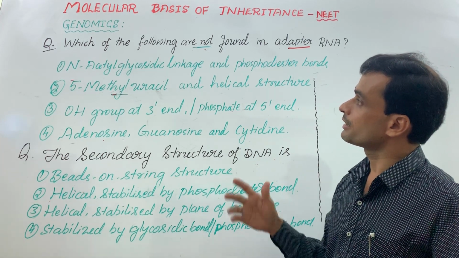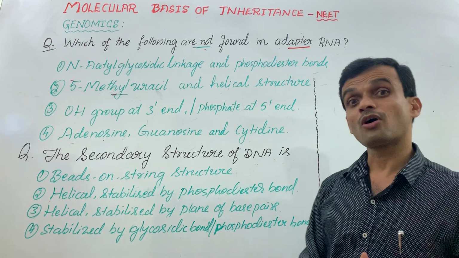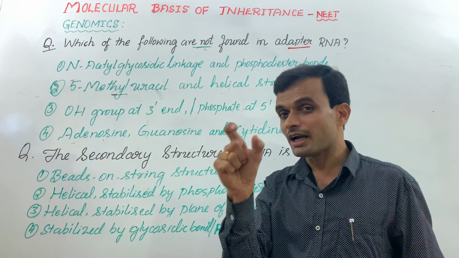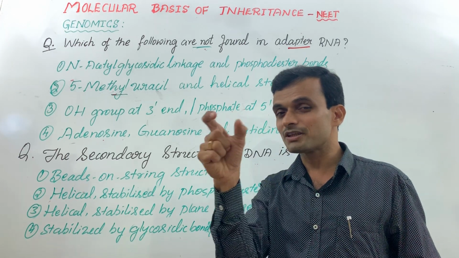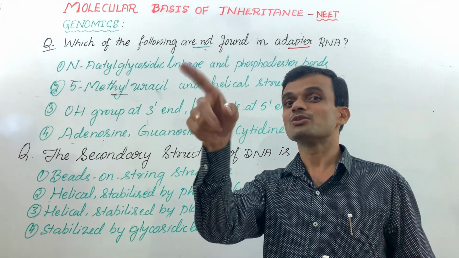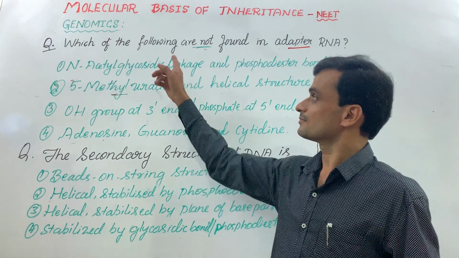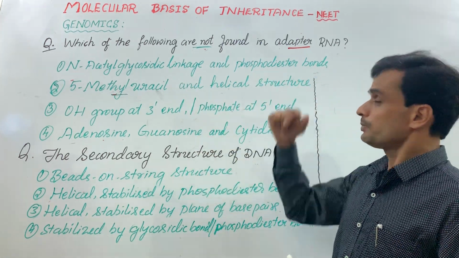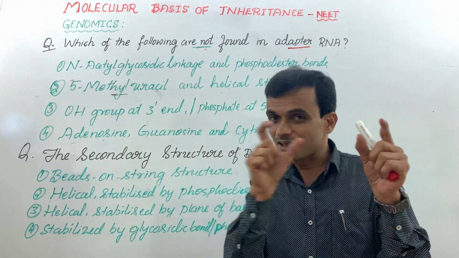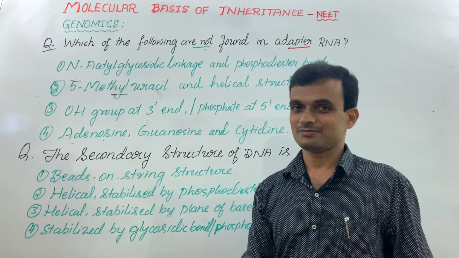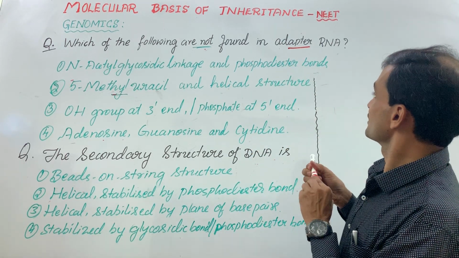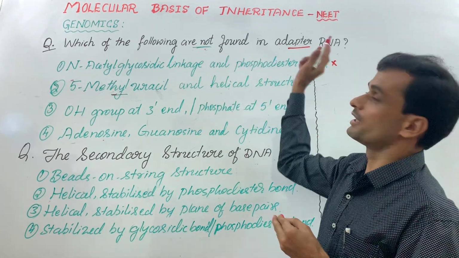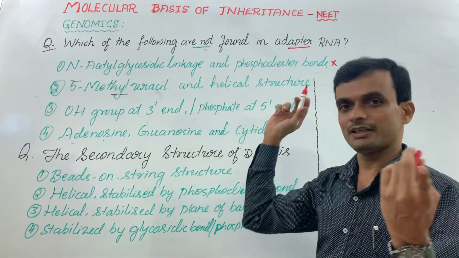N-glycosidic linkage and phosphodiester bond. Glycosidic bond is present between sugar and nitrogenous base. Sugar plus nitrogenous base is equal to nucleoside. That can be an RNA or DNA nucleoside. This is correct. Phosphodiester bond: two nucleotides are attached to each other by a phosphodiester bond. So this cannot be the answer because I asked what is not found in RNA and DNA.